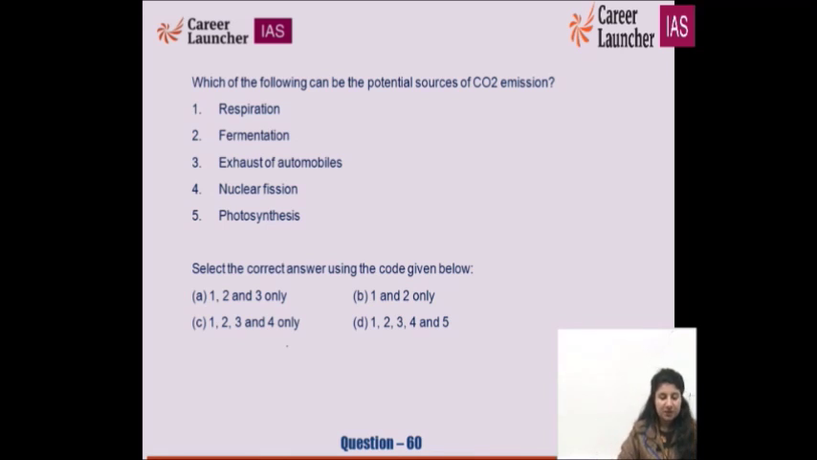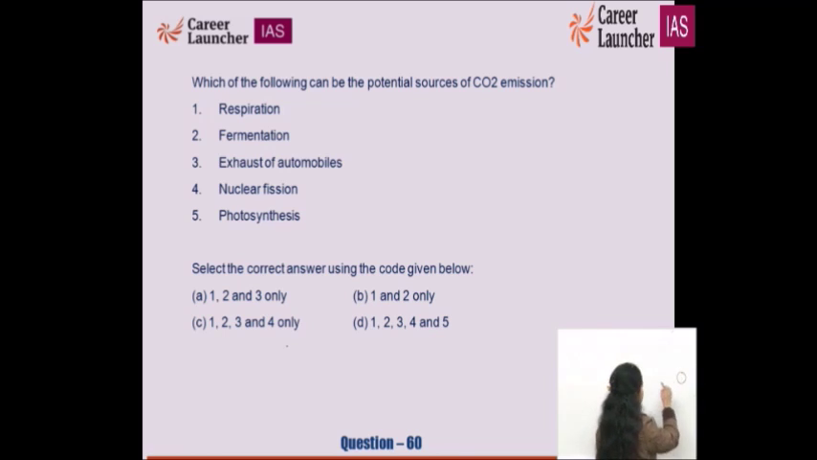Now respiration means that there has been the breaking up of carbohydrates and then there is release of carbon dioxide. In fermentation, the complete chemical process takes place without oxygen, but the byproduct or the last product which comes out is obviously carbon dioxide. Nuclear fission does not mean anything with carbon dioxide.